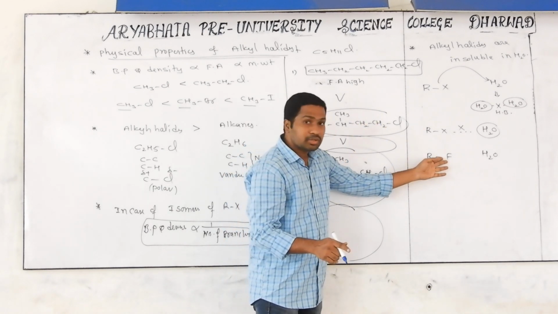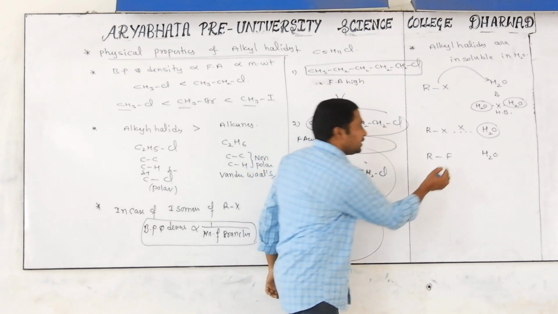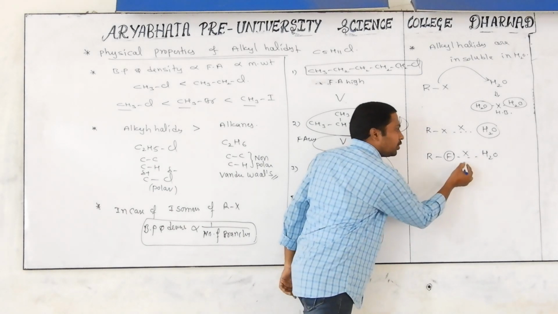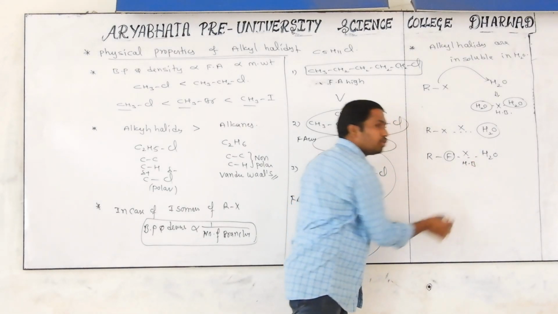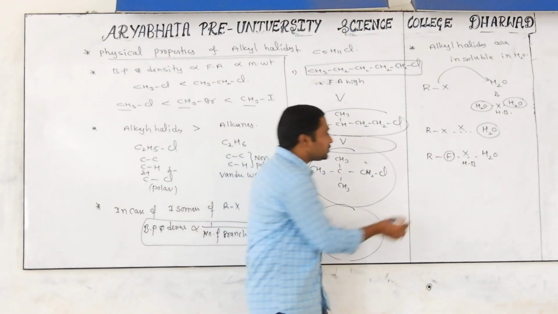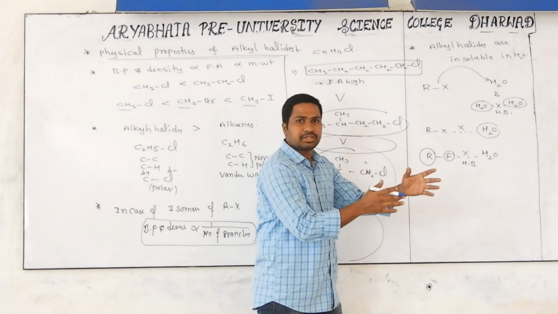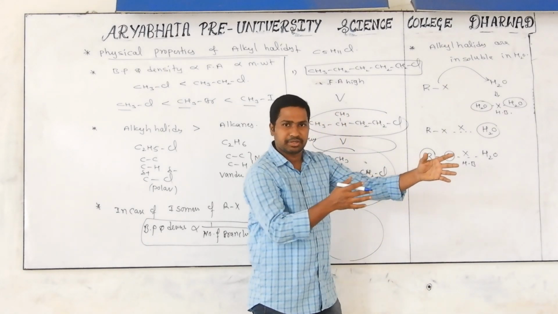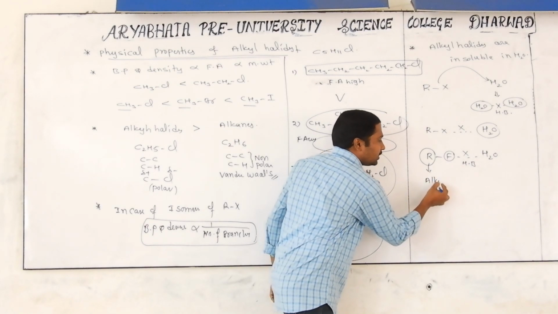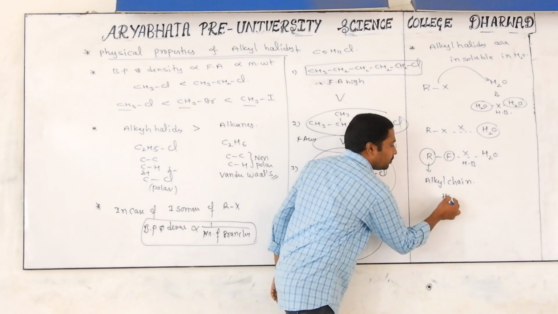Sir, F is possible, so why is it not dissolving? Not dissolving, why? You see here, even though F is there, it is not involved in the hydrogen bonding. Not involved in the hydrogen bonding means not involved in the solubility. Why, sir? You see, the alkyl chain. Alkyl chain means CH3, CH3, CH2, like that big chains will be there. Do you know the special nature of the alkyl chain? Alkyl chain has a special nature, hydrophobic nature.